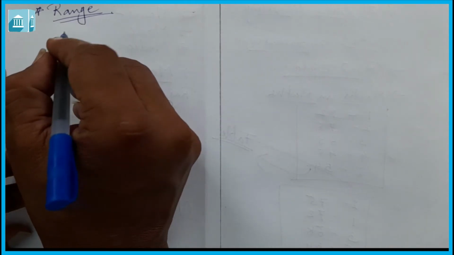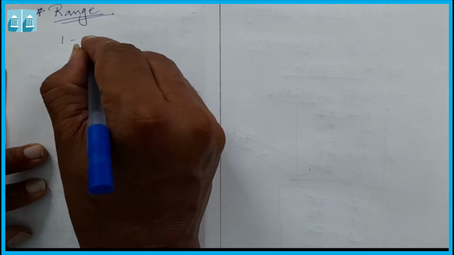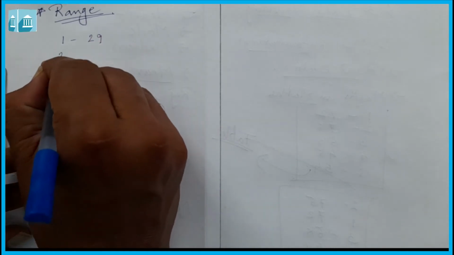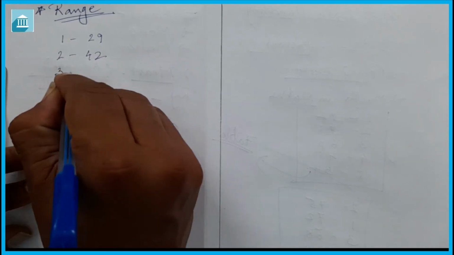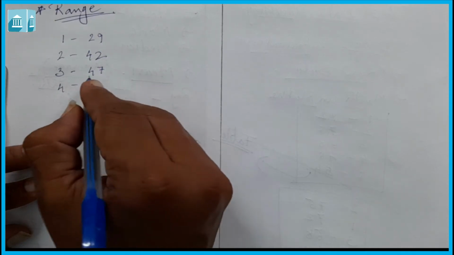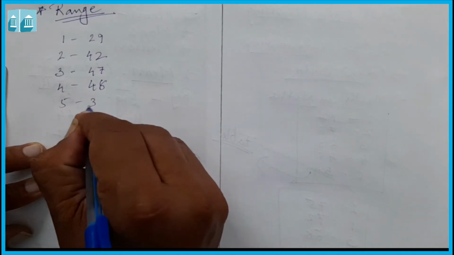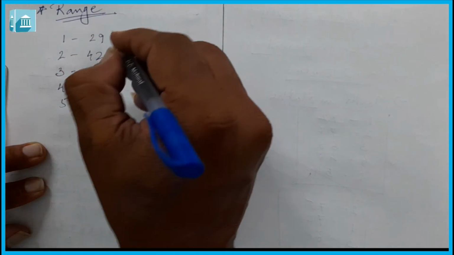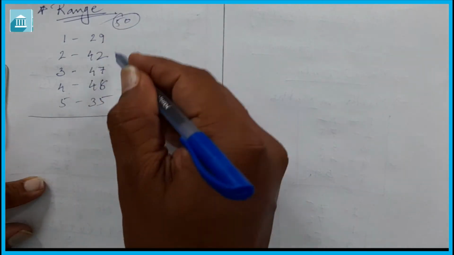Now let us understand what is range. Let us understand with one more example. Suppose roll number 1 got 29 marks, roll number 2 got 42 marks, roll number 3 got 47 marks, roll number 4 got 48 marks, and roll number 5 got 35 marks. Okay, out of 50, roll numbers 1 to 5 got these marks.